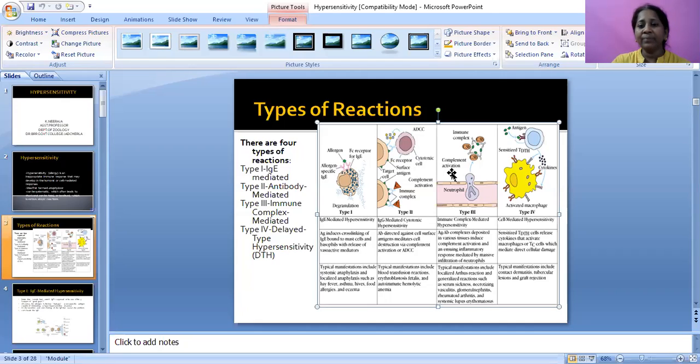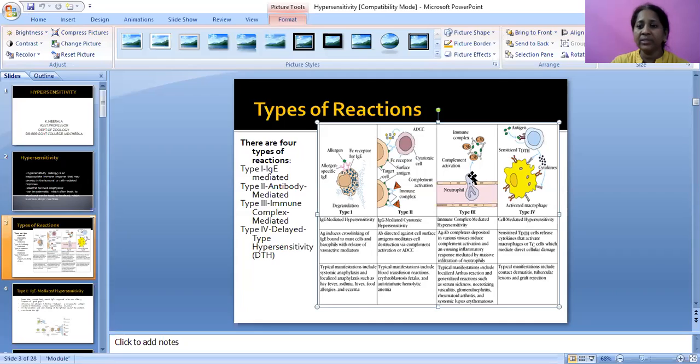Type 2 hypersensitivity is mediated by immunoglobulin G. Here, an antibody and antigen complex will be formed. Antibody directed against cell surface antigens mediates cell destruction via complement activation or ADCC. Typical manifestations include blood transfusion reactions, erythroblastosis fetalis, and autoimmune hemolytic anemia.